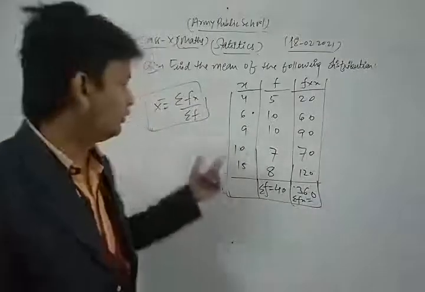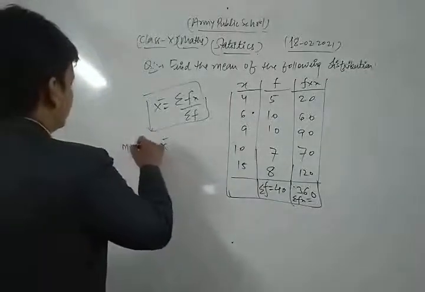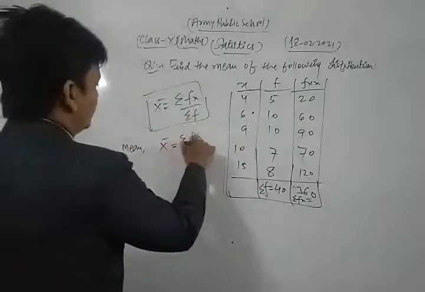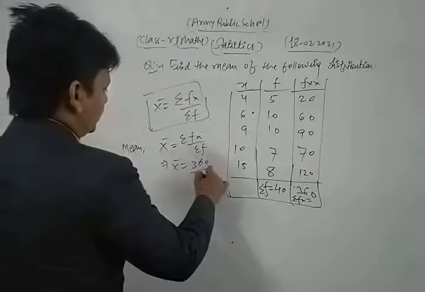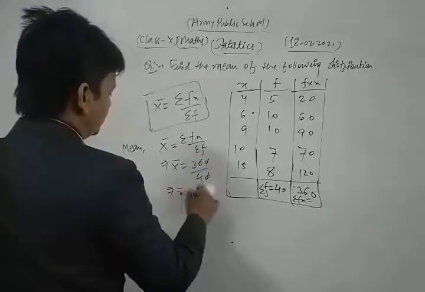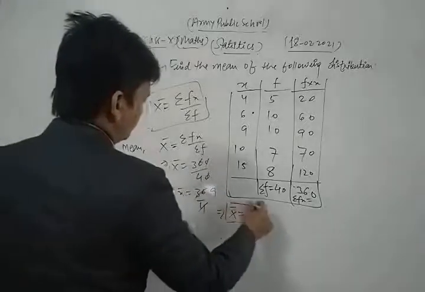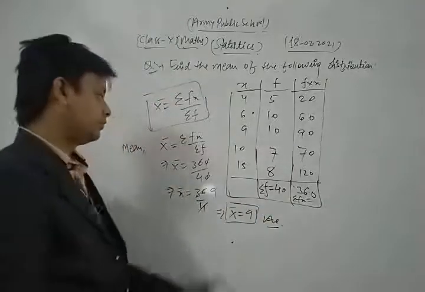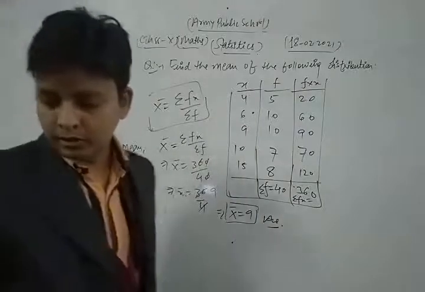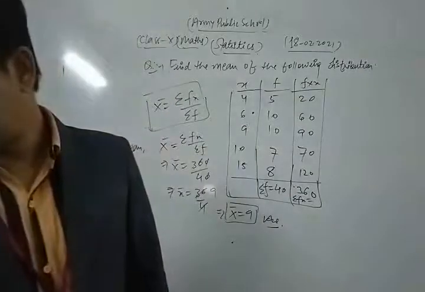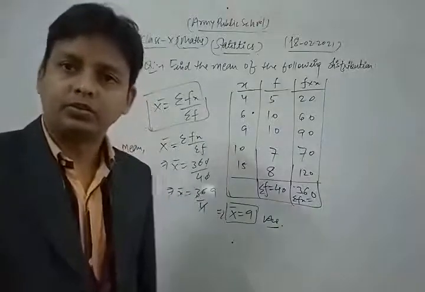Now we put the values in the formula and we get our required mean. That is, x bar is equal to sigma f into x upon sigma f, that is x bar is equal to 360 upon 40. The zeros cancel each other, so x bar is equal to 36 upon 4, which is 9. Thus the value of x bar is equal to 9. This is the required solution of the given question. In this way you can solve each and every question of your NCERT exercise based on the topic mean. Now we take and solve some other important questions based on that topic.